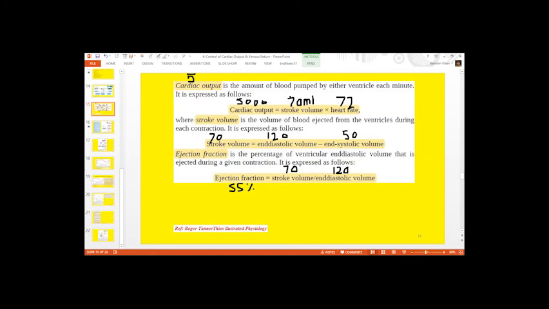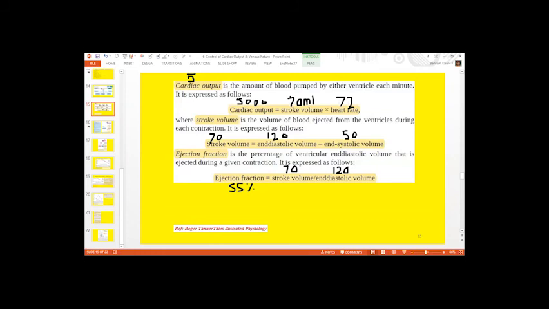So in this chapter, cardiac output and venous return, the definitions are very important. The definitions of cardiac output, venous return, stroke volume, end-diastolic volume, end-systolic volume, ejection fraction. So these definitions are important. Plus, the factors that affect cardiac output and the factors that affect venous return are very important, especially the cardiac output curve and venous return curve.